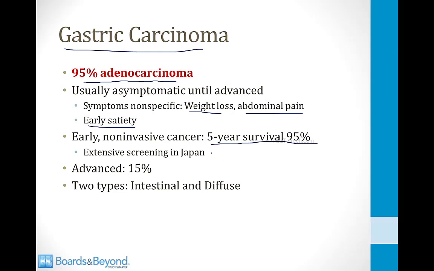And there's a lot of gastric cancer in Japan, so they do a lot of screening and they identify a lot of cases early, and they have fairly good 5-year survival. Unfortunately, if you wait until the symptoms develop, the patients often have advanced cancer, and at that point the 5-year survival drops to 15%. And there are 2 types, the intestinal type and the diffuse type, and we'll talk about them both in the next few slides.